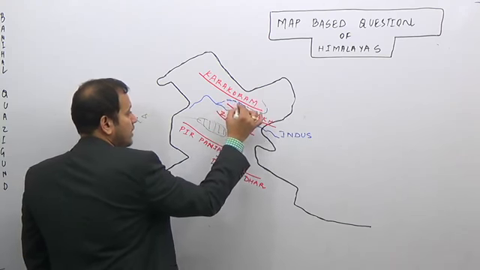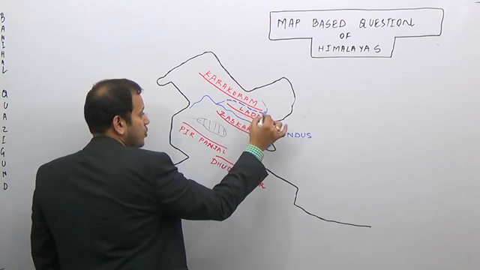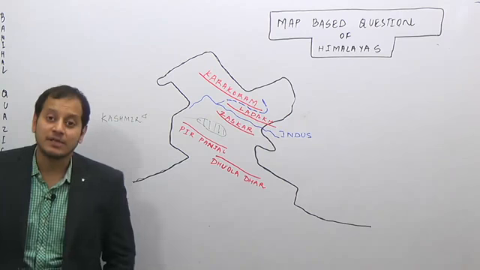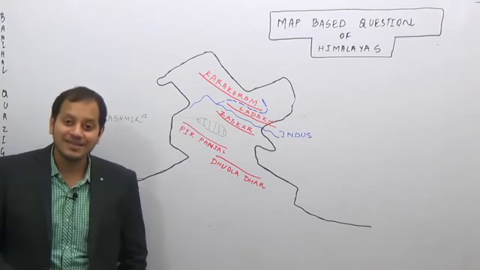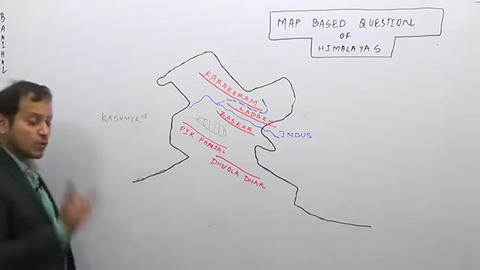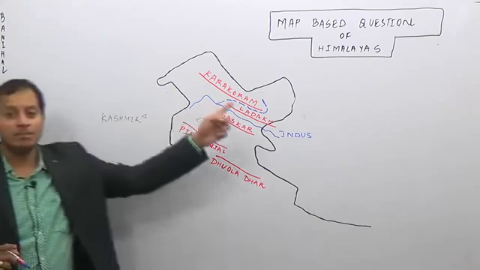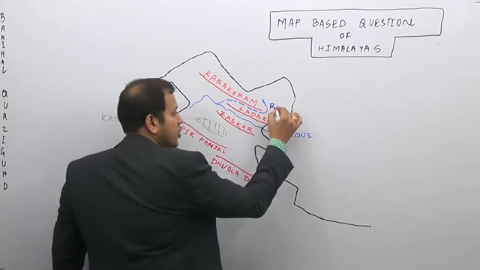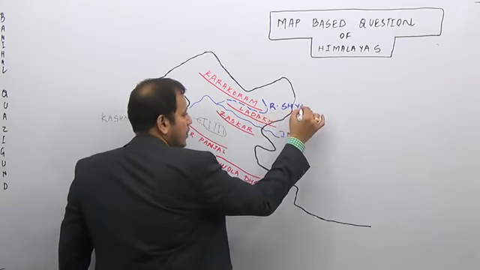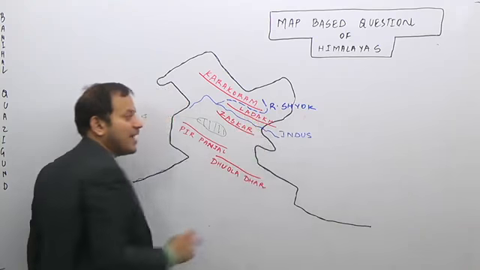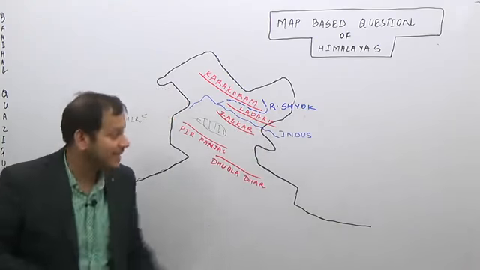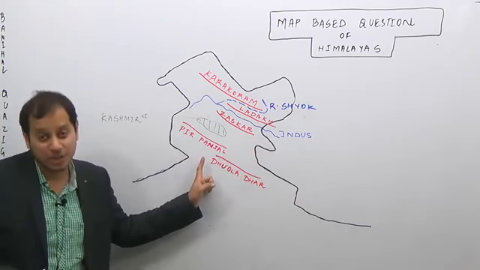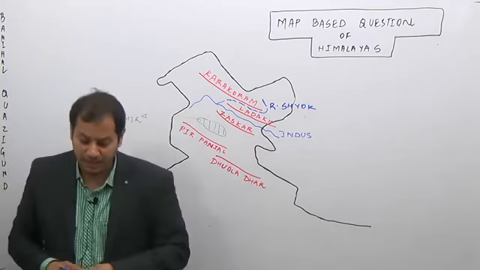River Shok we did in the previous lecture. Why is the river Shok important? Because river Shok's important tributary is river Nubra. River Nubra originates in the Siachen Glacier region. So map based question: between Karakoram and Ladakh, which river? River Shok. Then between Ladakh and Zaskar, river Indus. Then between Zaskar and Pir Panjal, the Kashmir Valley, and then the Dhauladhar range.